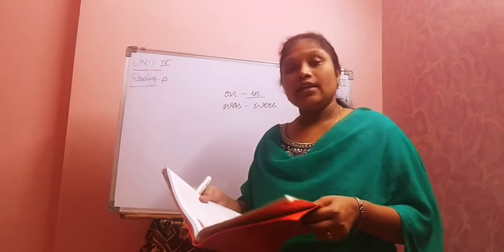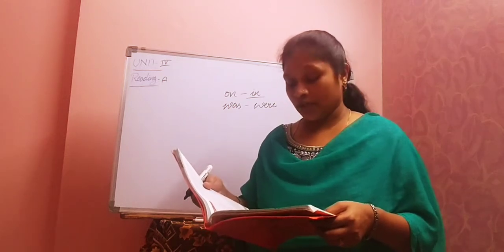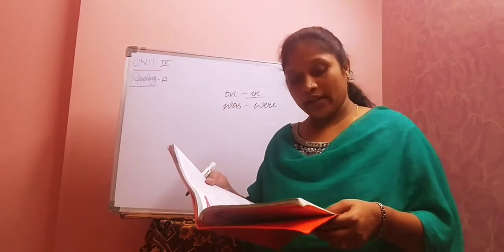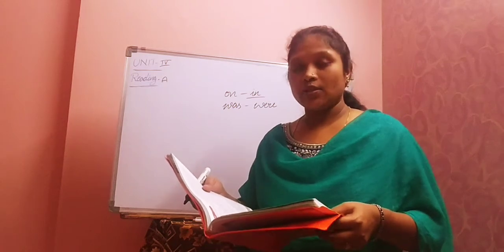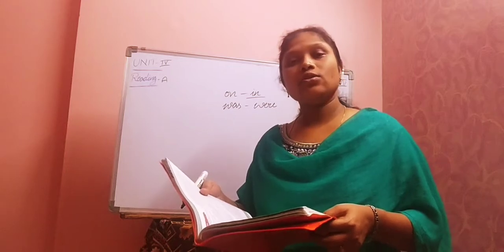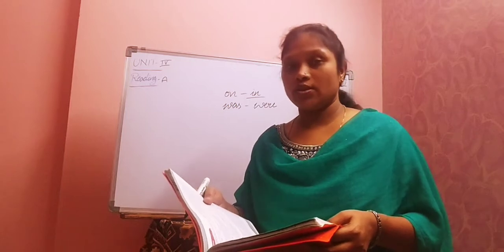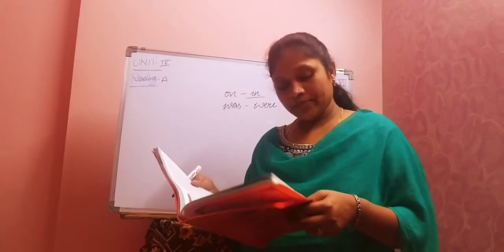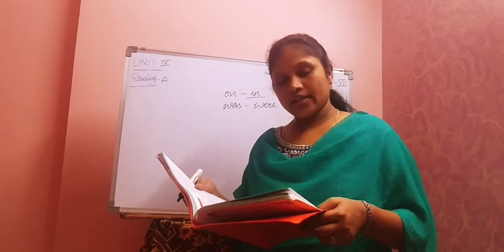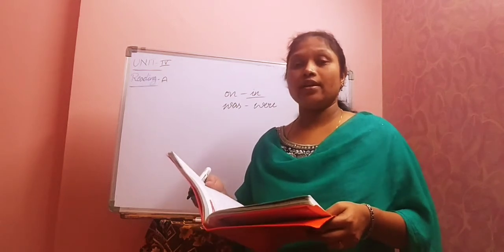Okay, next. He always had a catapult in his hand and was an excellent shooter. So this one, children, if you observe from number 3 to number 4, there are 2 sentences. That's what I said, children. From number 3 to number 4, there are 2 sentences, but you can find only one mistake there. Okay, that's how you need to check. The 2 sentences are: He always had a catapult in his hand and was an excellent shooter. His favorite targets were birds. Okay, then can you guess where is the mistake?